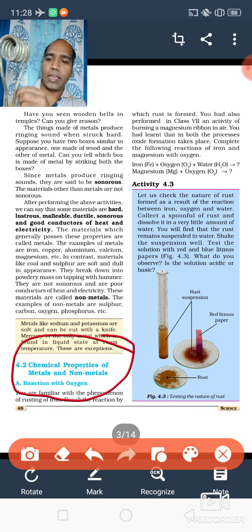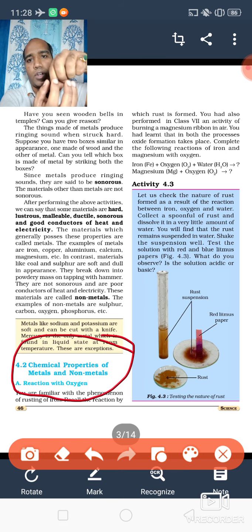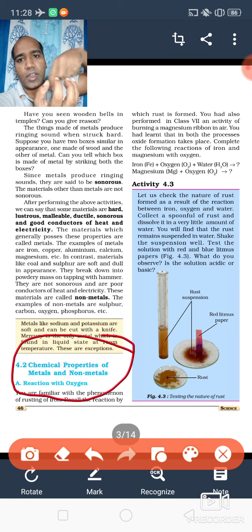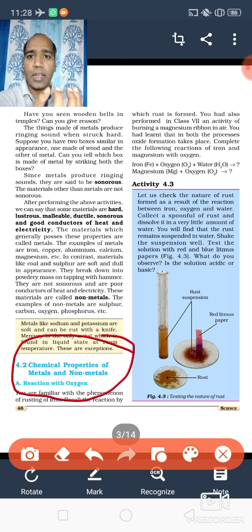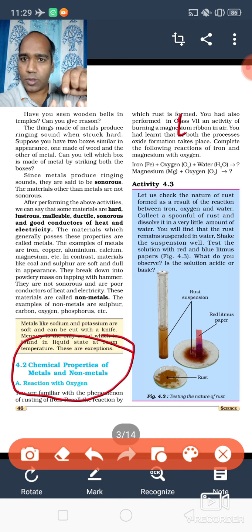If I scratch the rusted part and take this rusted part into a glass of water and stir the glass, then the rusted part will mix into it. The iron oxide has been mixed into the water. Now this solution of iron oxide and water I have to check whether it is acidic or basic in nature.